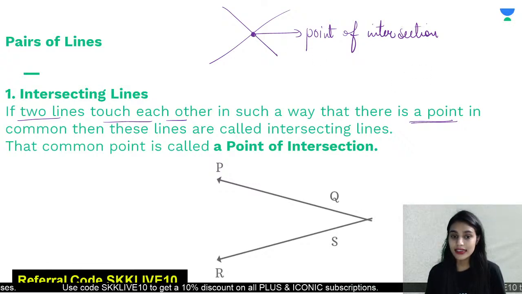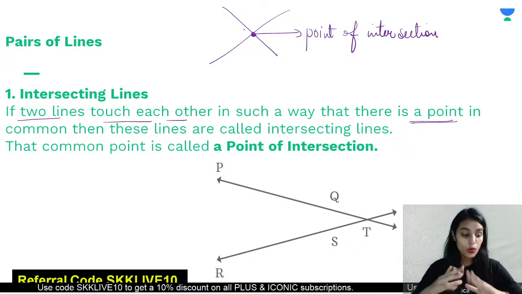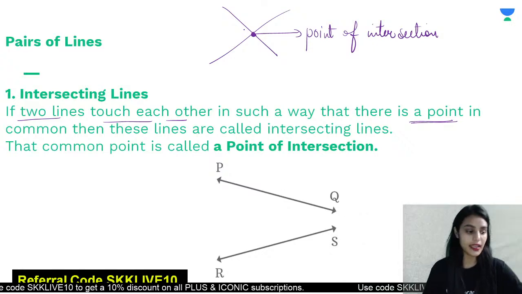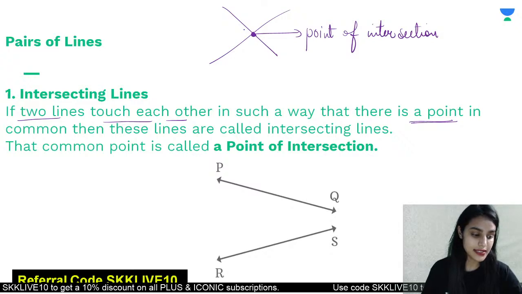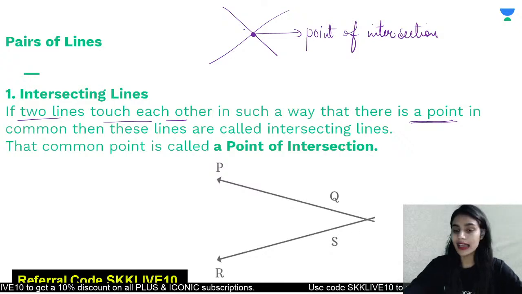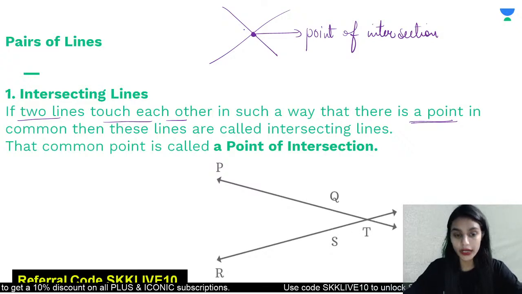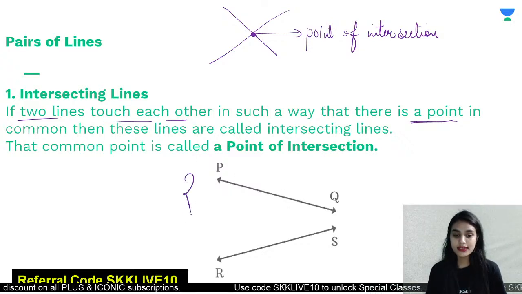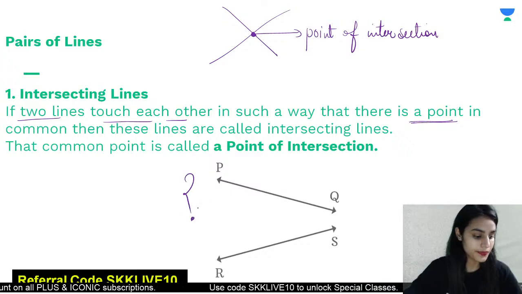So class, this point of intersection will only be there if there are two lines that are intersecting. If the lines are not intersecting, then there will be no point of intersection. Okay, look at the picture below and tell me which is the point of intersection here.